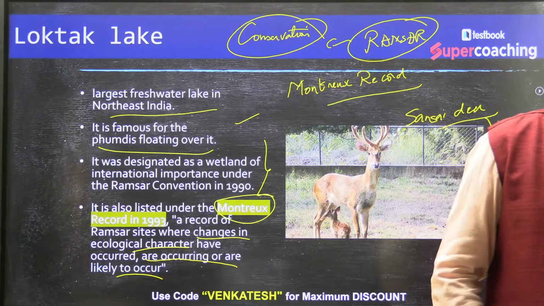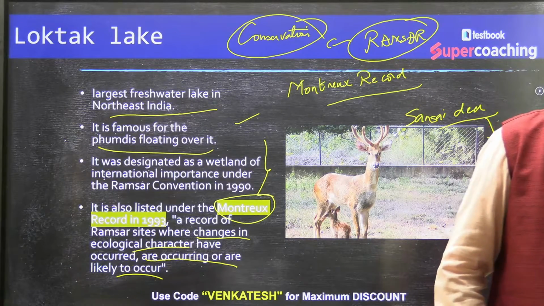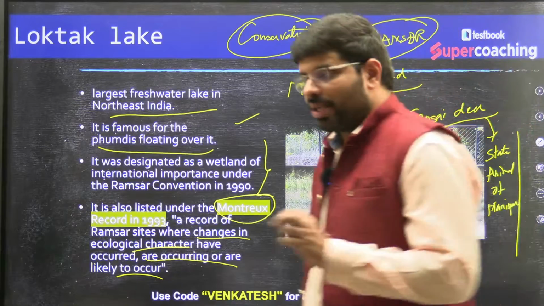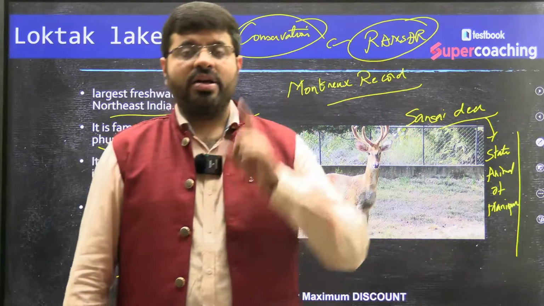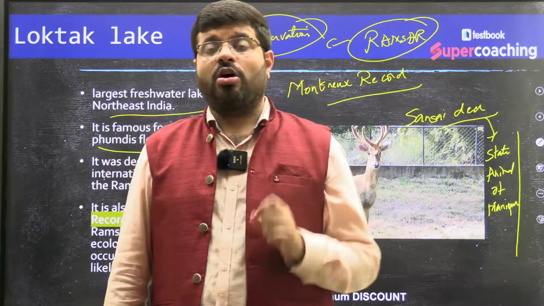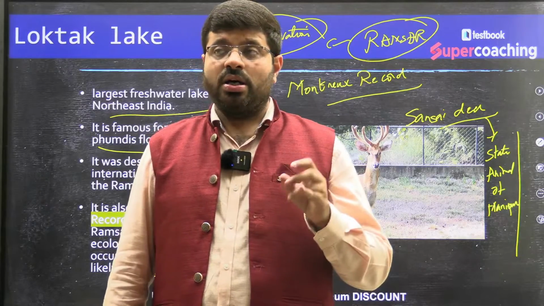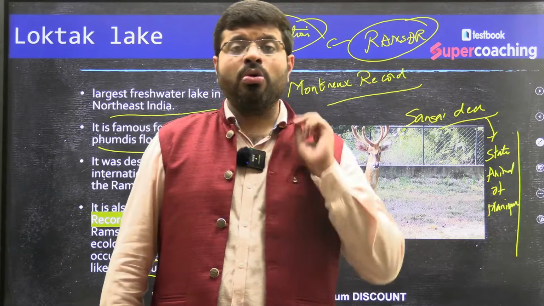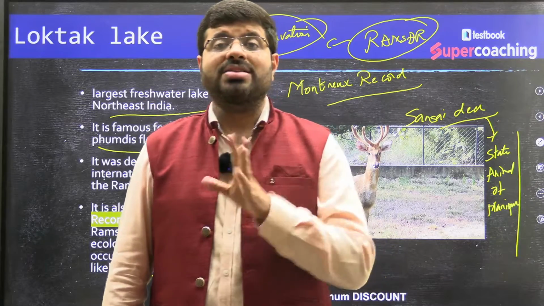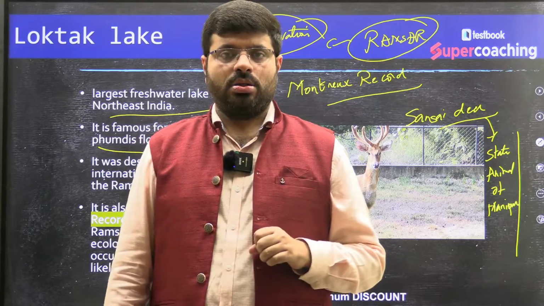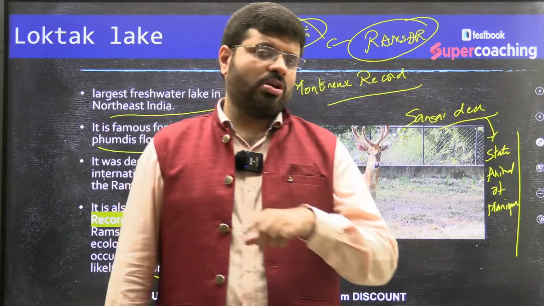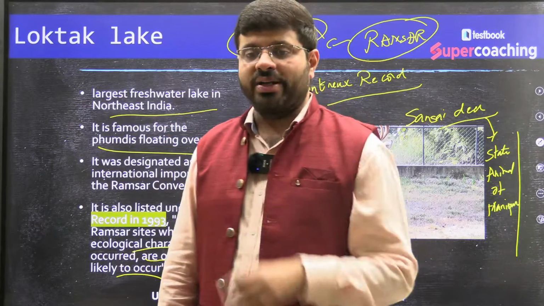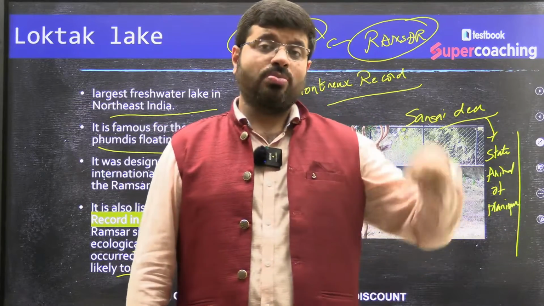So recently they have asked a question: which of the following national parks are more prominently known for Barasingha, the swamp deer? Now, they also gave an option called Manas National Park. There also you find it, but Kanha has much more dominance.